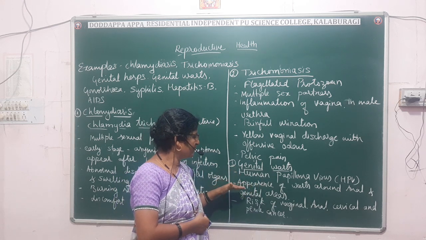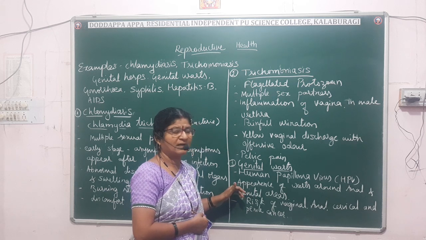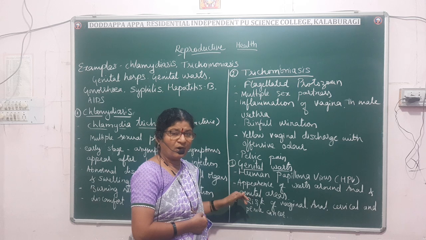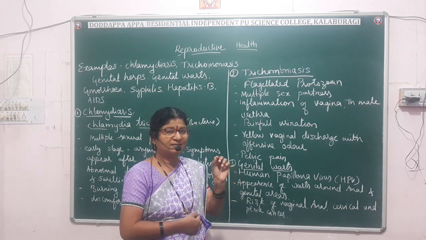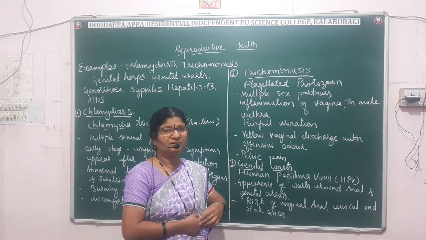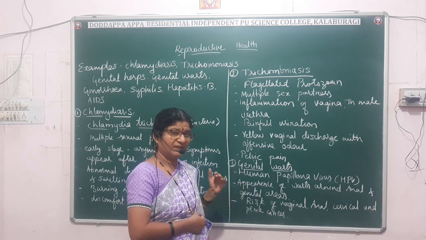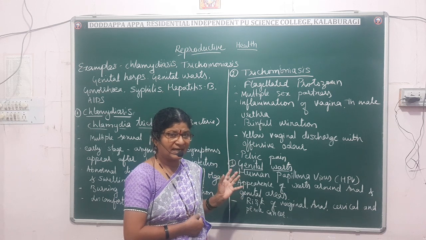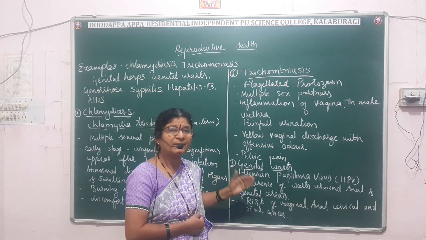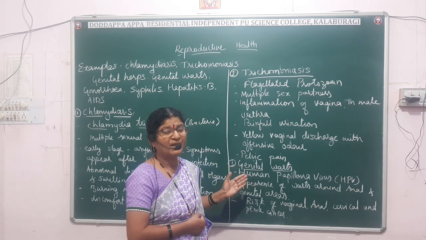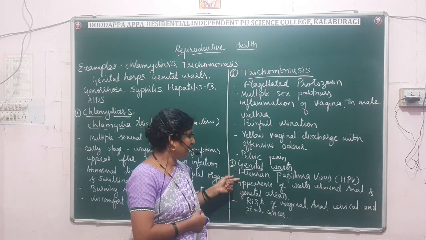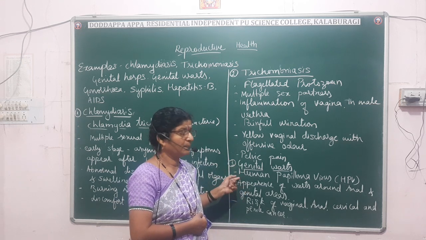The important symptoms are appearance of warts around the anus and genital area. The warts are hard red lumps, like a ball, that appear on the body. Initially they appear around the genital organ and anus, and slowly they may spread to the vagina. Sometimes they may appear on the body. So that is about genital warts.